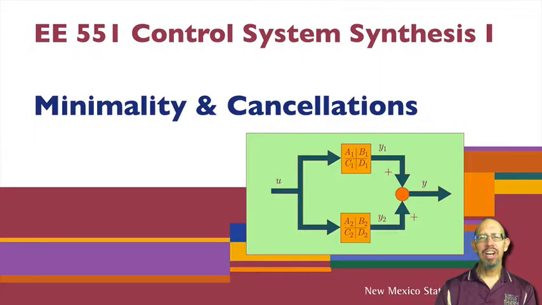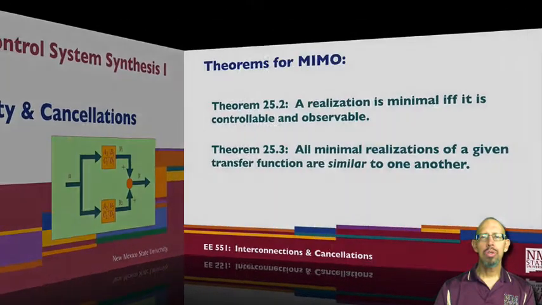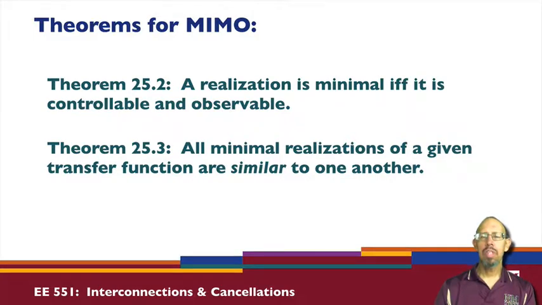In this lecture, we're going to talk about minimality and cancellations. Now, there are two important theorems in the chapter material. Theorem 25.2 says a realization is minimal if and only if it is controllable and observable. If and only if it is both controllable and observable.